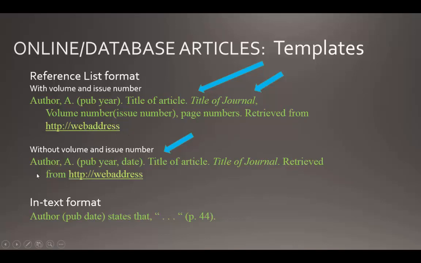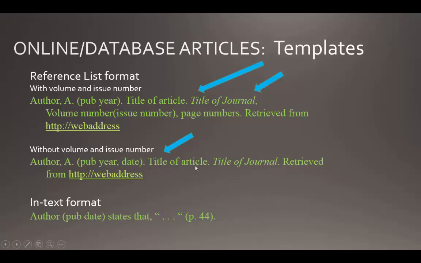When it comes to journal articles that do not have volume or issue numbers, you need to distinguish the issue from all of the other year's issues of that journal. So the way you do that is you start out with the author the same way, and then the publishing year the same way, and a comma. And then you include the date of publication or the date of the issue. That way your reader will be able to know which issue your article came from. So publication year, comma, and date of issue, all in parentheses followed by a period.